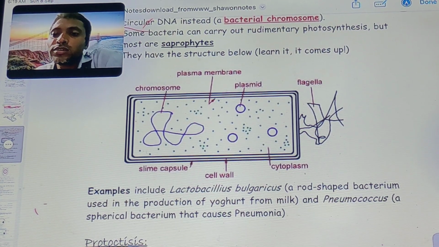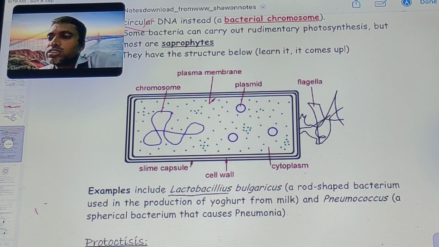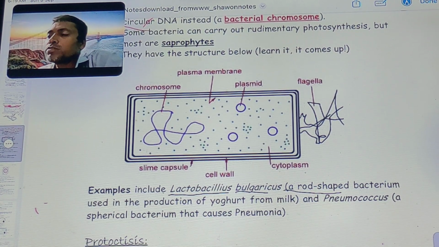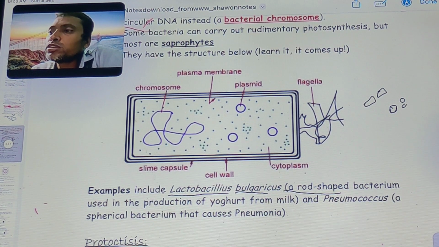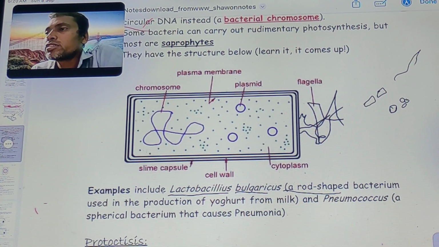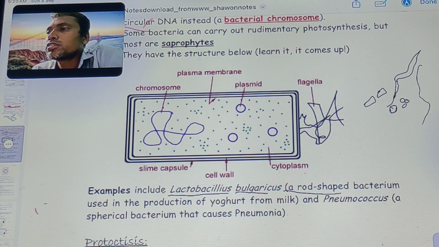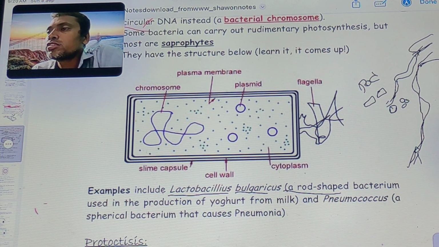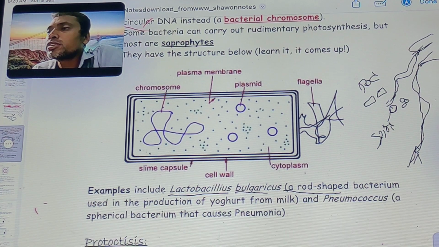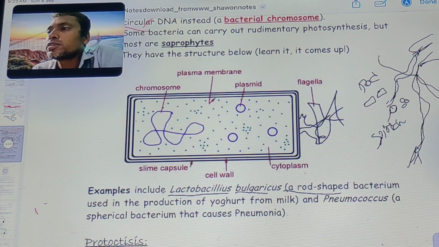Lactobacillus bulgaricus is a rod-shaped bacterium. In shape, some bacteria are rod shaped, some are spherical shaped, and some are spiral shaped.